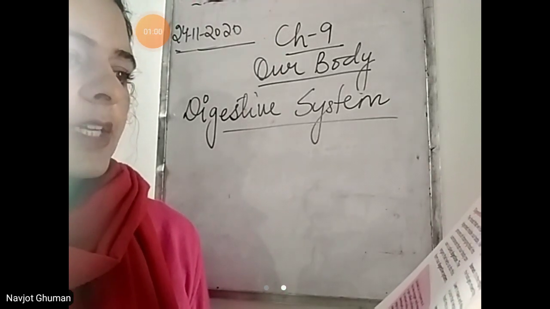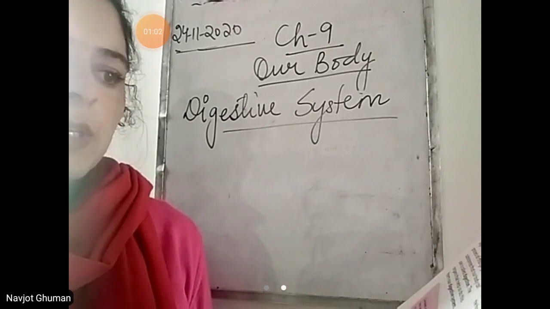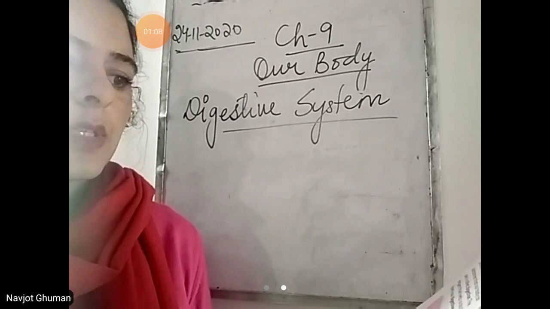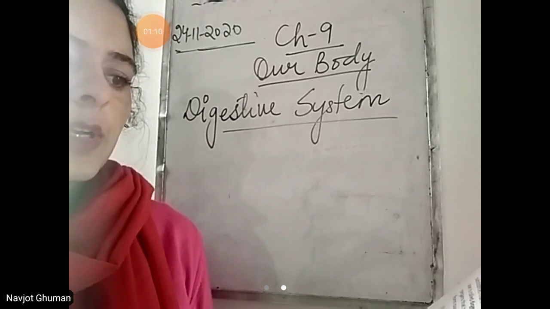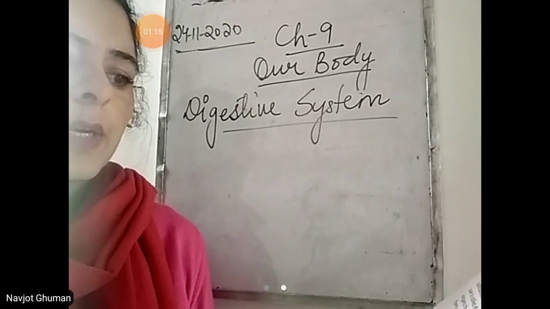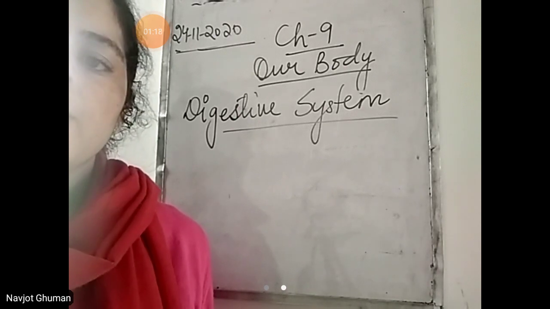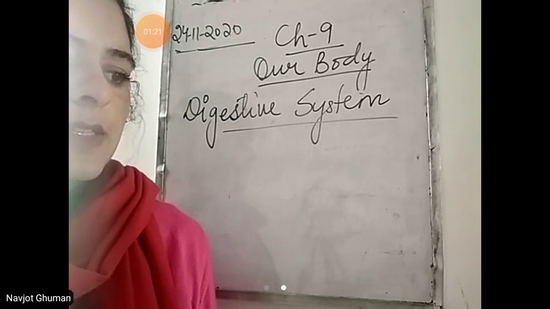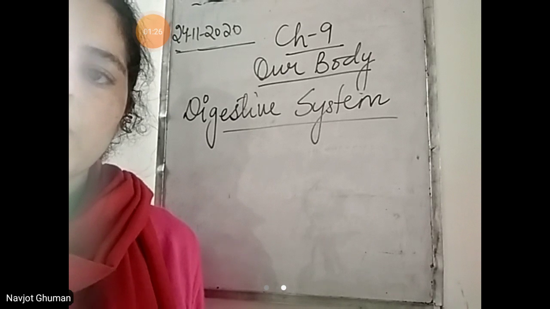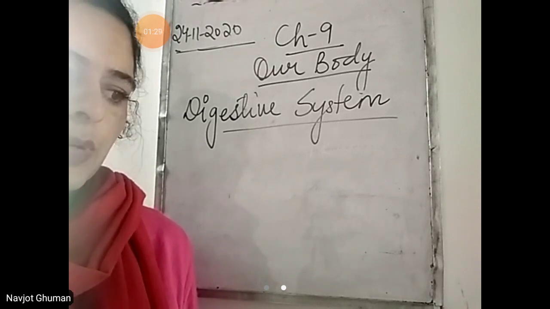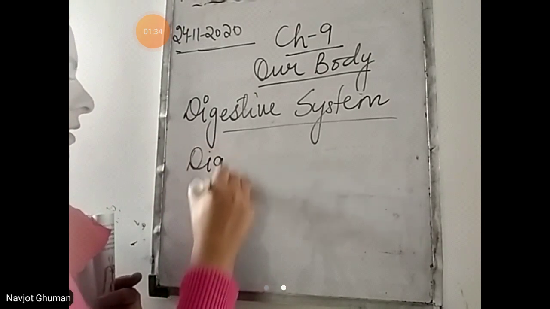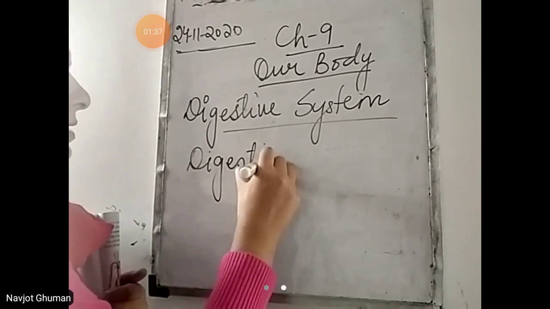The food that we eat gets digested inside our body. The process of changing food into substances that our body can use is called digestion. The organs that help us do this form our digestive system. So, beta, what is digestion? The process by which the food changes into the substances that our body can use is called digestion.